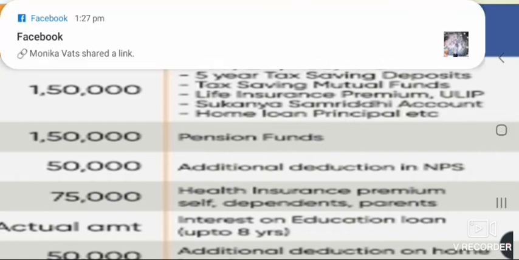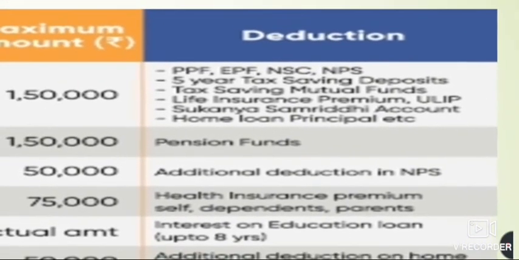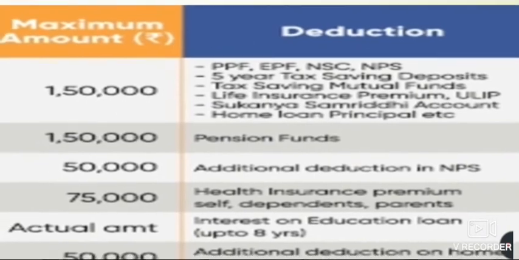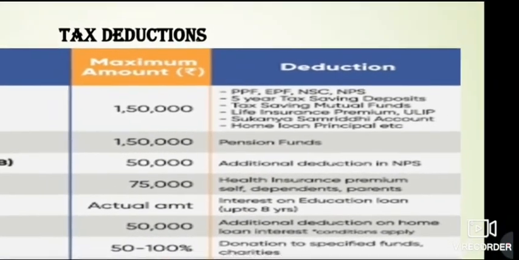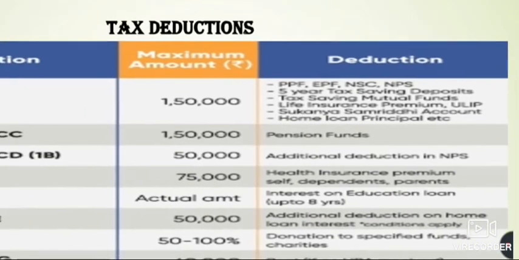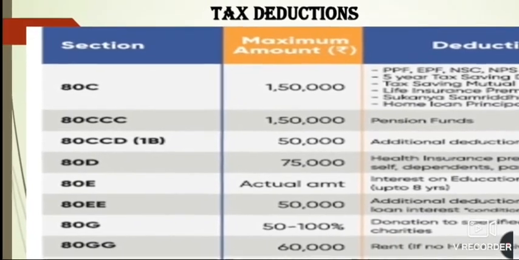Then you can have a 5-year tax saving deposit. Then the tax saving mutual funds, the life insurance premium, the Sukanya Samriddhi account, and the home loan principal if you have taken, can also be deducted from here. But all these should not exceed the maximum amount of rupees 1,50,000.